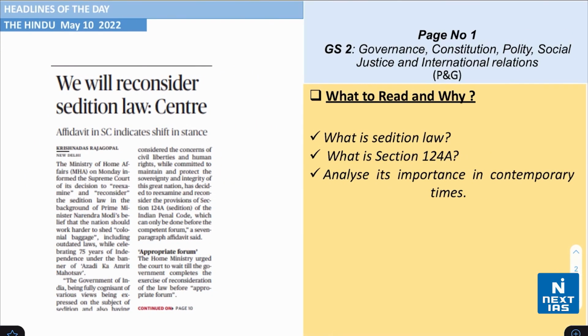Next, take a look on page number 1 from the topic of polity and governance. The headline says that we will reconsider sedition law, says the center. Now, understand what is sedition law, firstly, what is section 124A, and also analyze its importance in contemporary times.